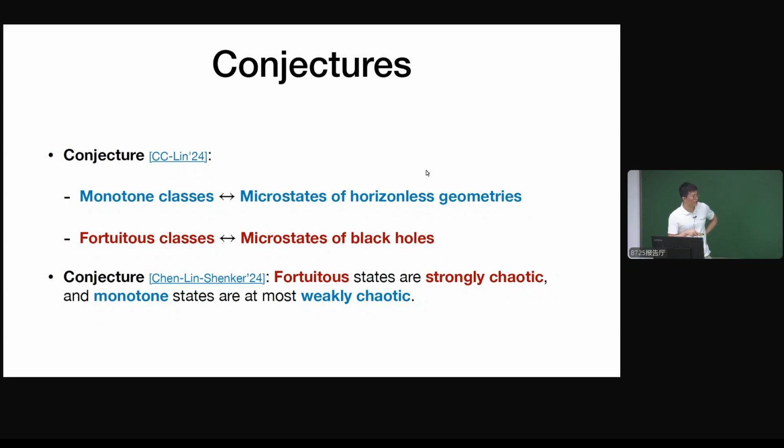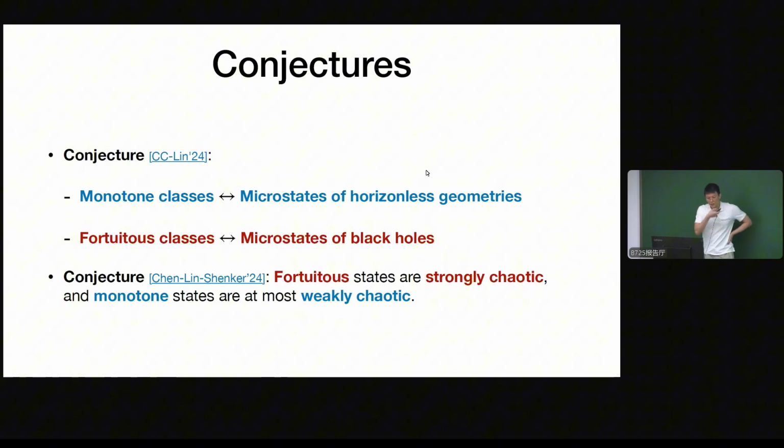There is also another conjecture by another group of people. They propose that these fortuitous cohomology classes, or fortuitous states, are strongly chaotic, but the monotone cohomology classes, or monotone states, are at most weakly chaotic. But I do not have time to give further explanation of why we want to propose this conjecture.